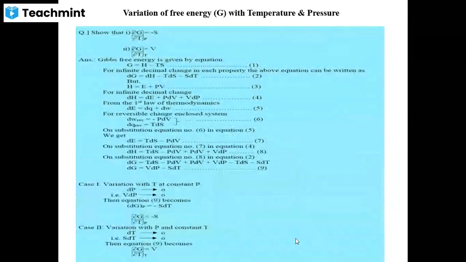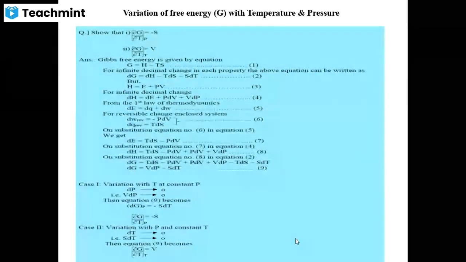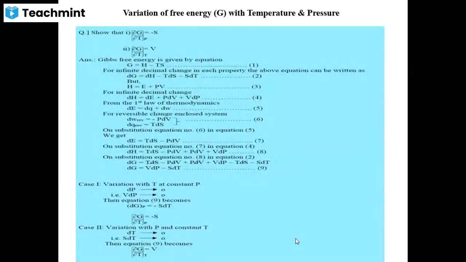Now we have to focus on the variation of this free energy with the temperature and the pressure. If it is a subjective exam, the 5 marks question is fixed on this part. Variation of the Gibbs free energy with respect to temperature and pressure, we have to see over here. What will happen when the temperature changes, what will happen when the pressure changes, what will happen when the temperature is constant, what will happen when the pressure is constant.